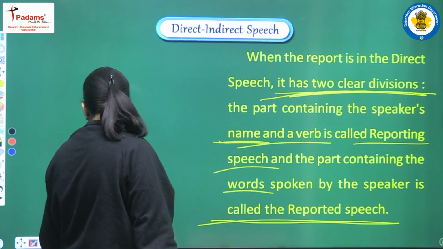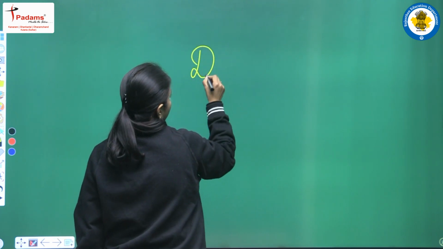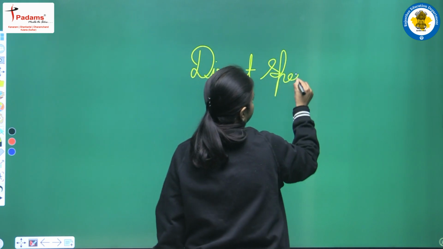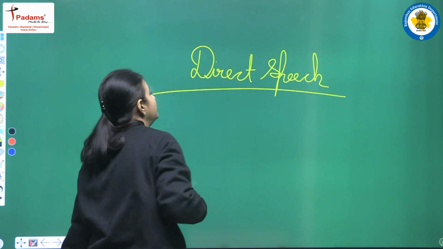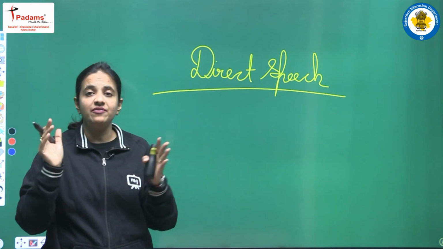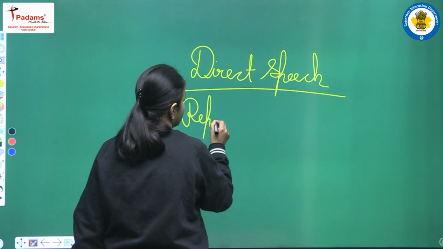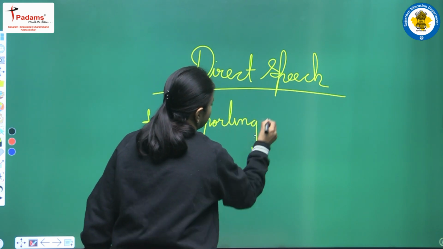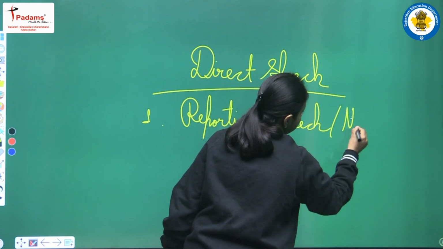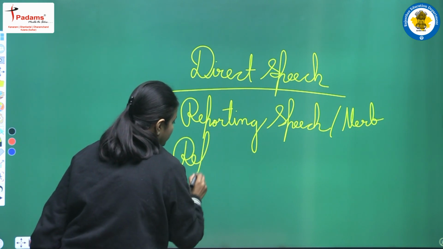Clear? So I am just summarizing this one more time. Students, look here. Now we are talking about direct speech. We have discussed that in direct speech we have a sentence, and in that sentence we have two parts. The first part is known as reporting speech, and yes, it is also known as a reporting verb. The second part is known as reported speech.